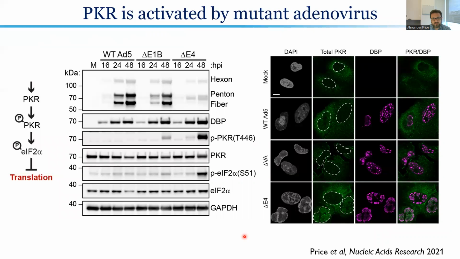Furthermore, when we looked at PKR's localization, we saw that in uninfected cells or wild-type infected cells, PKR retained its cytoplasmic localization. However, inside mutant cells that produce double-stranded RNA, we now saw PKR relocalizing into the nucleus and co-localizing only in the cells that were producing double-stranded RNA.